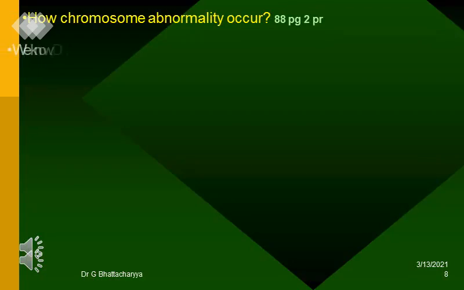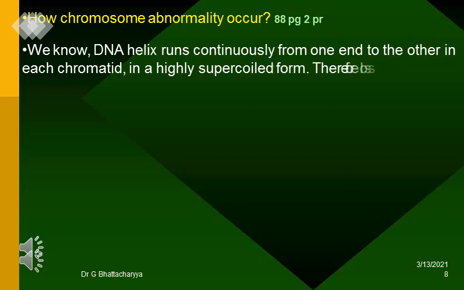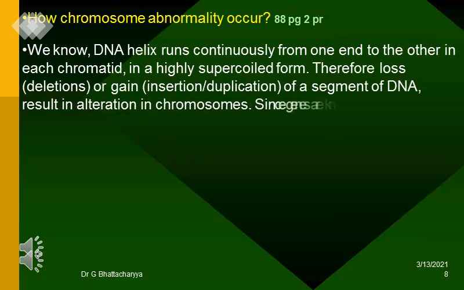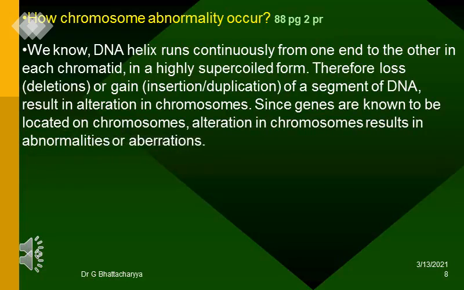How chromosome abnormality occur? We know, DNA helix runs continuously from one end to the other in each chromatid, in a highly supercoiled form. Therefore loss, deletions, or gain, insertion, duplication, of a segment of DNA, result in alteration in chromosomes. Since genes are known to be located on chromosomes, alteration in chromosomes results in abnormalities or aberrations.